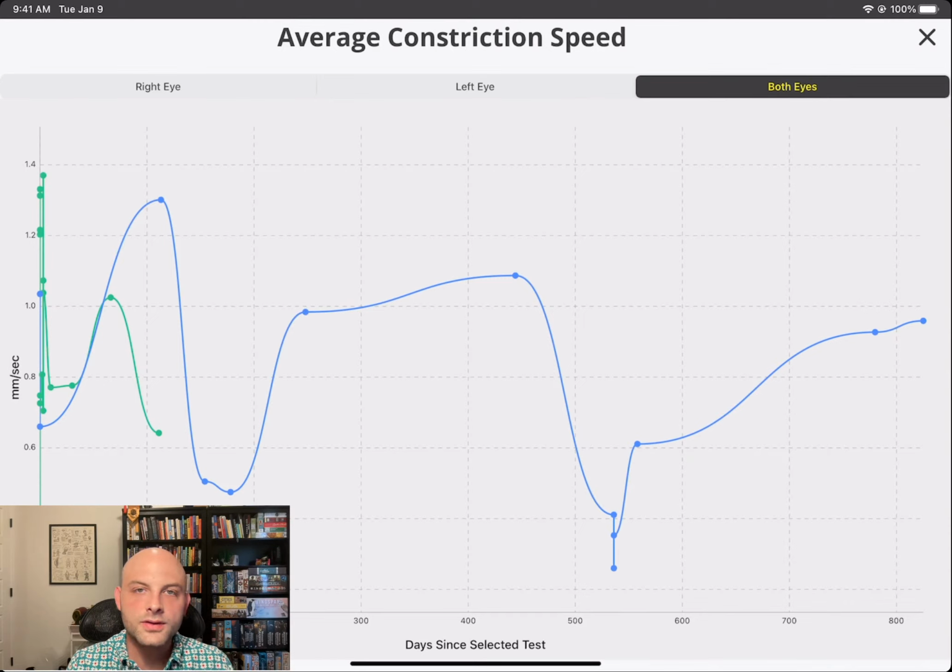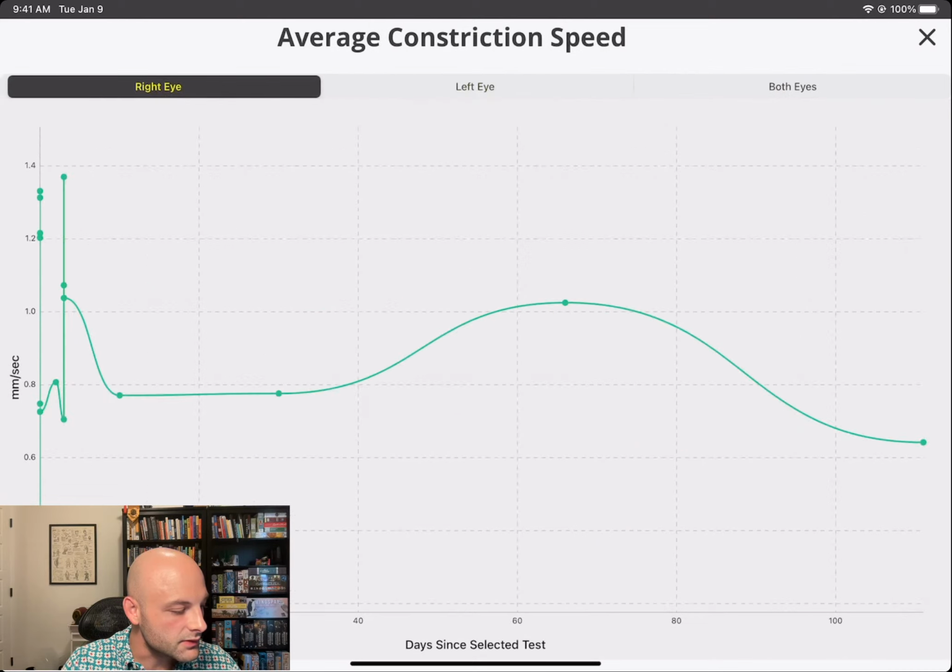Your pupils modulate depending on the time of day and how fatigued they are. That's the purpose of this particular test. It's incredibly sensitive, which allows you to get better quantitative information and clarity on how your patients are doing as part of their recovery journey or whatever injury they're experiencing or their therapies. And you can also see these split out between the two eyes if you'd like.